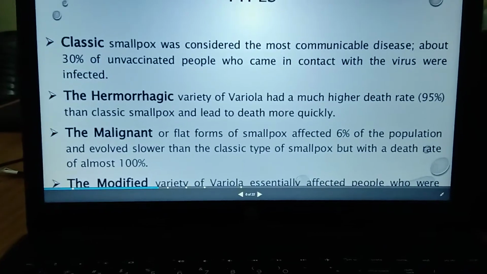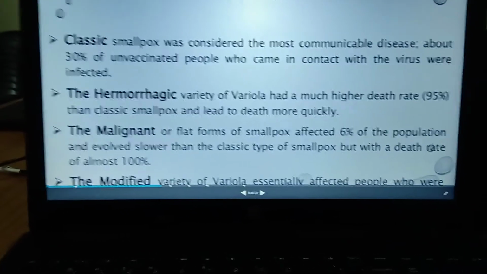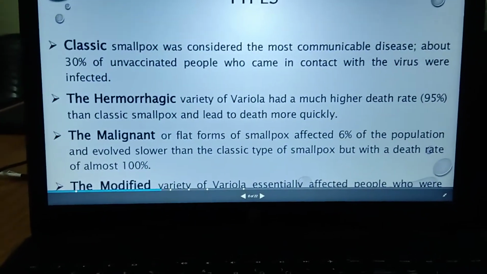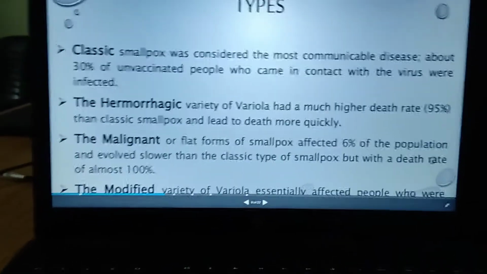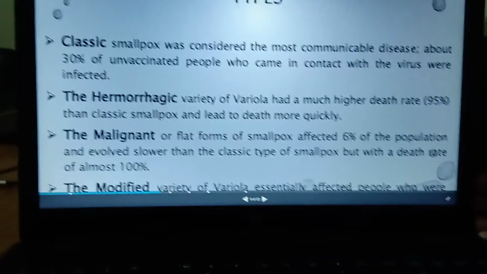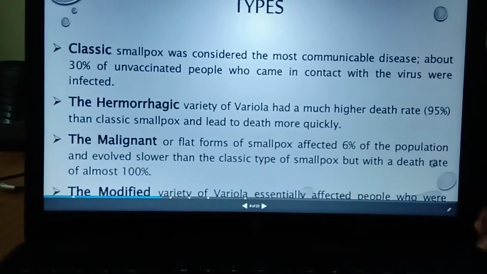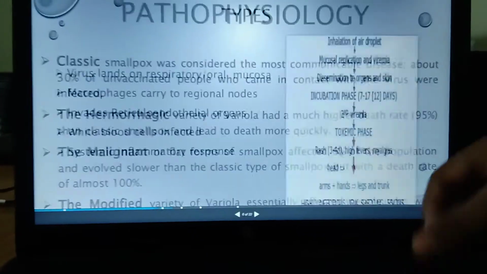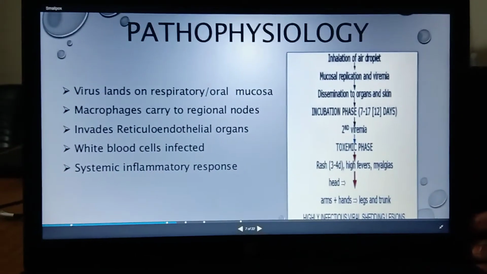And the modified variety. Modified variety means it affects people, and with some conditions of treatment they can easily change the smallpox signs and symptoms. Okay, so these are the four types of smallpox: classical smallpox, hemorrhagic smallpox, malignant smallpox, and modified smallpox. Okay, so we'll see the pathophysiology of smallpox.